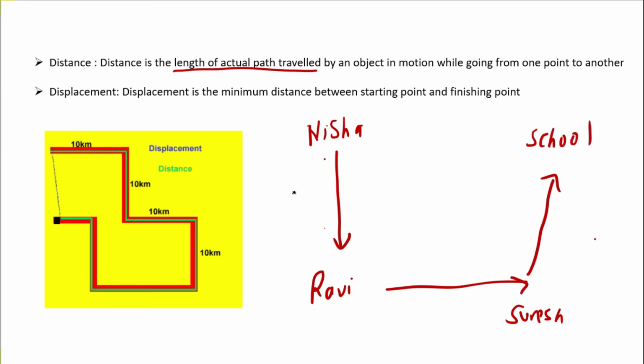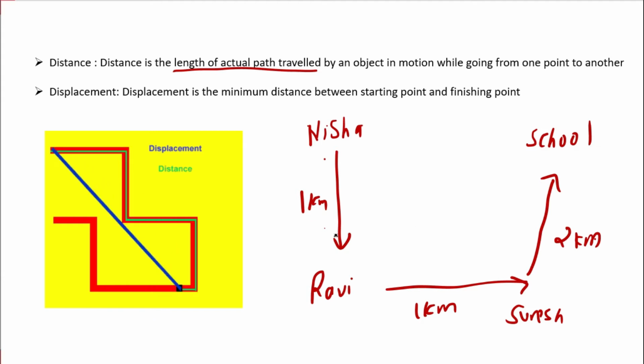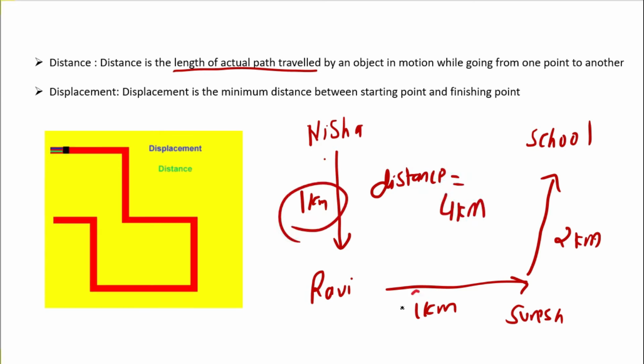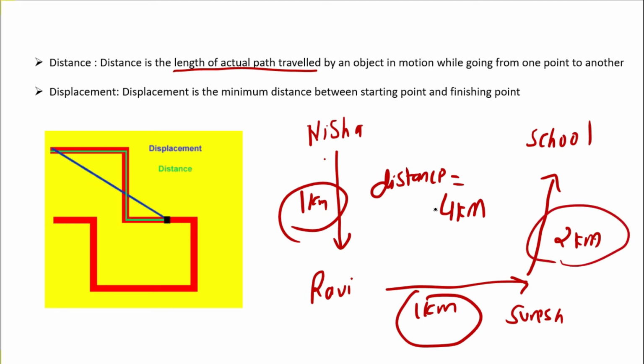So in this case, let's say they have covered 1 kilometer, 1 kilometer again, and this is 2 kilometers. So this is the actual path they are traveling. Nisha first goes to Ravi's house, Ravi and Nisha go to Suresh's house, and they go to the school. So this is the actual path which is traveled. So I can say the distance is 4 kilometers, 1 plus 1 plus 2. So the total path they have traveled is 4 kilometers.